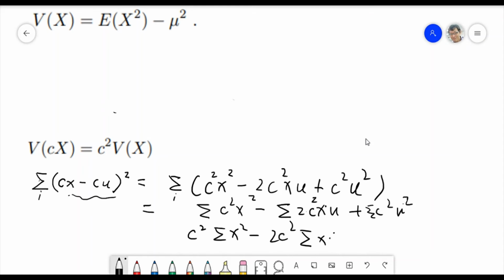Mu is the expectation of X. Am I right? And then here is sigma of C squared mu squared. They are both constants, right? So there's no sense in the sigma. So C squared mu squared.